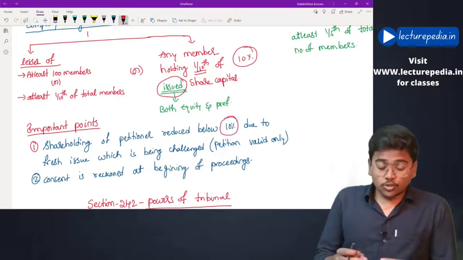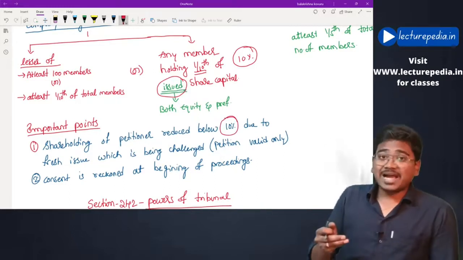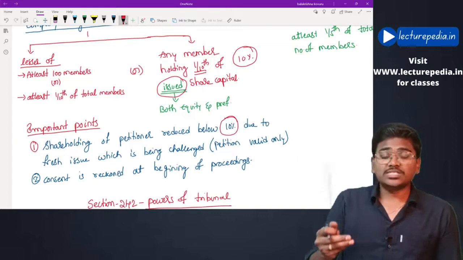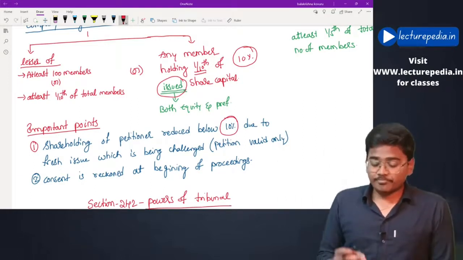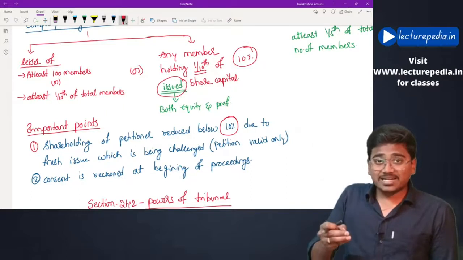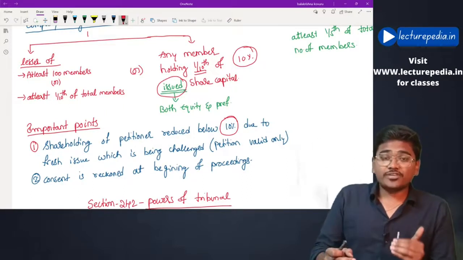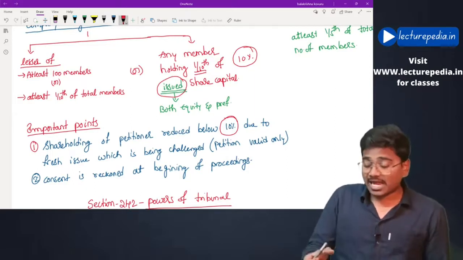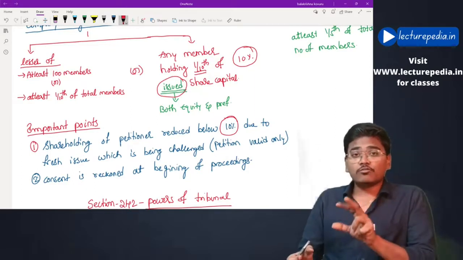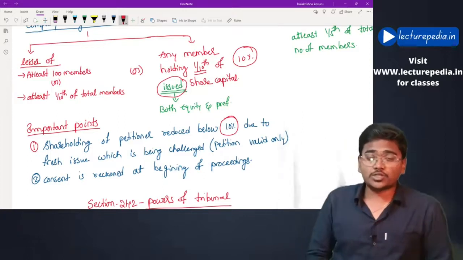Now, you feel that the action of issuing new shares is oppression. The activity which has resulted in the reduction of your share capital below 10% is the one against which you want to initiate an application under section 241.